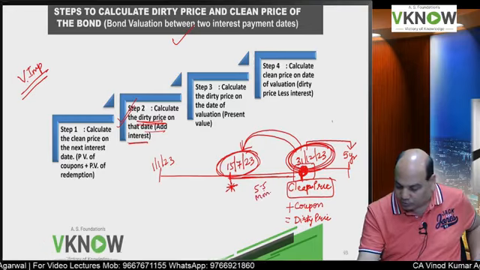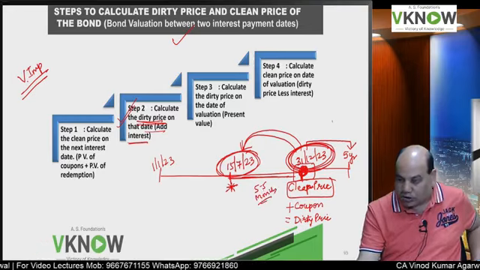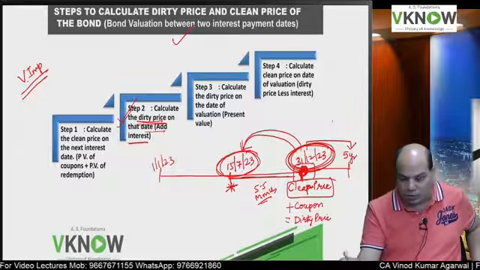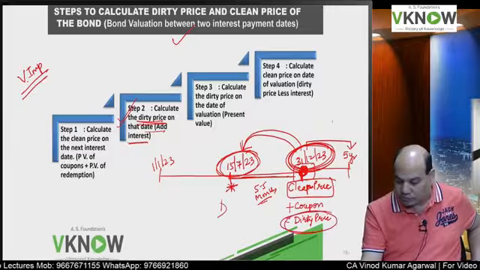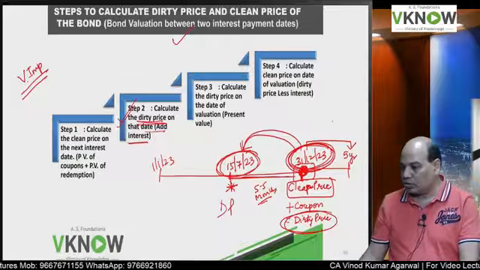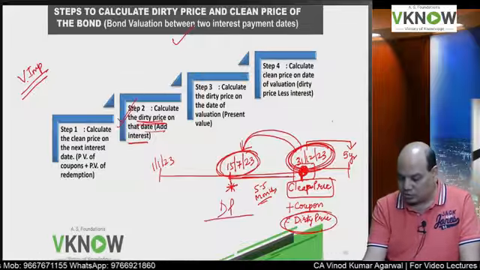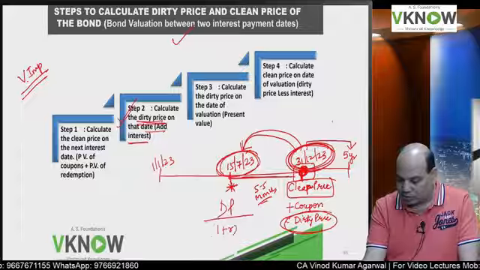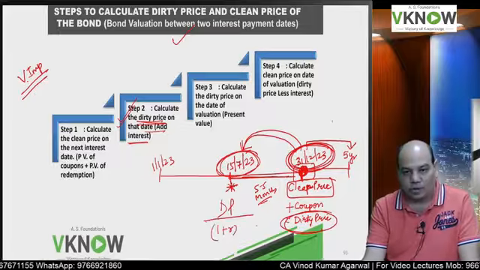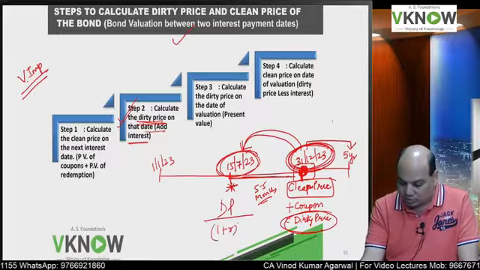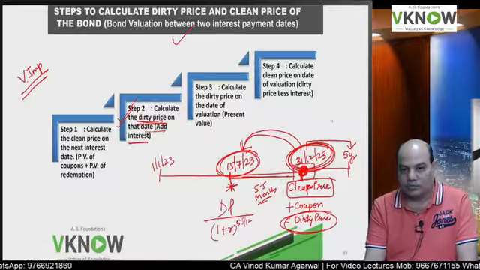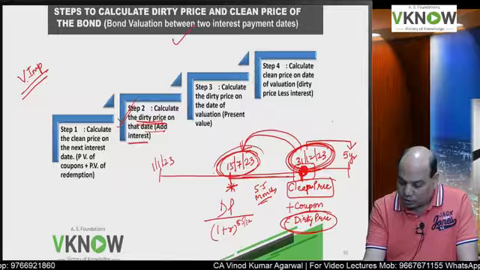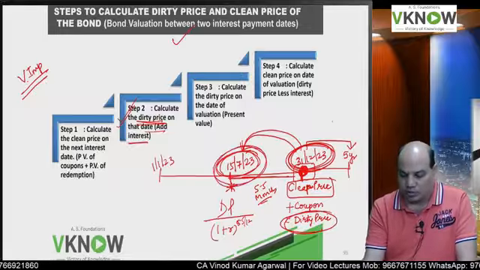Like in the previous question where we have done the present value calculation, I will take this dirty price and I will discount it. 1 plus r to the power 5.5 months are only remaining. So 5.5 divided by 12. So that will give me present value of dirty price on 15 July.